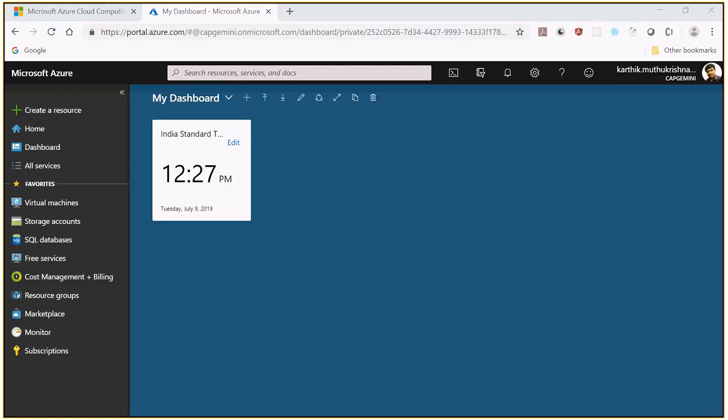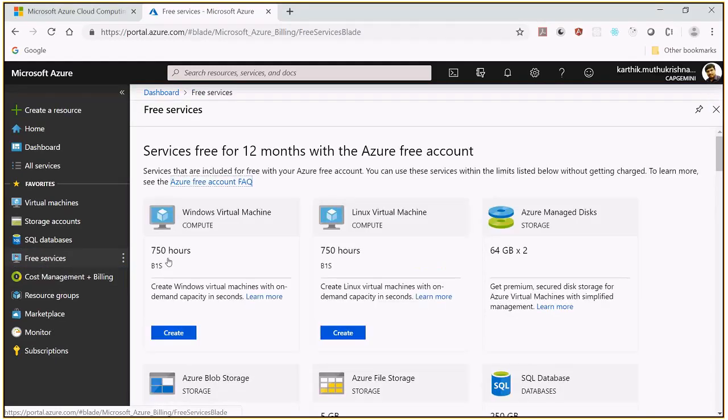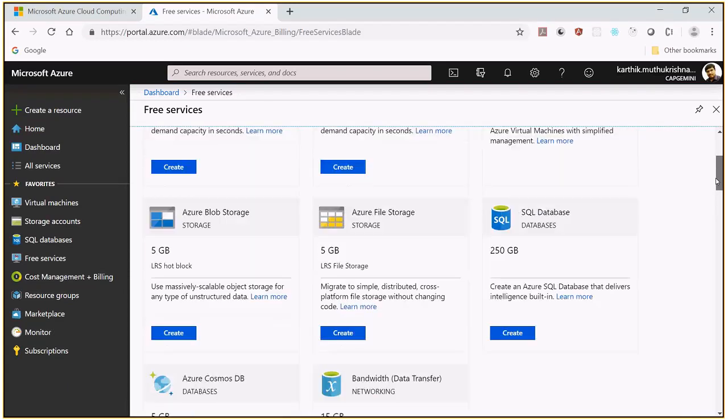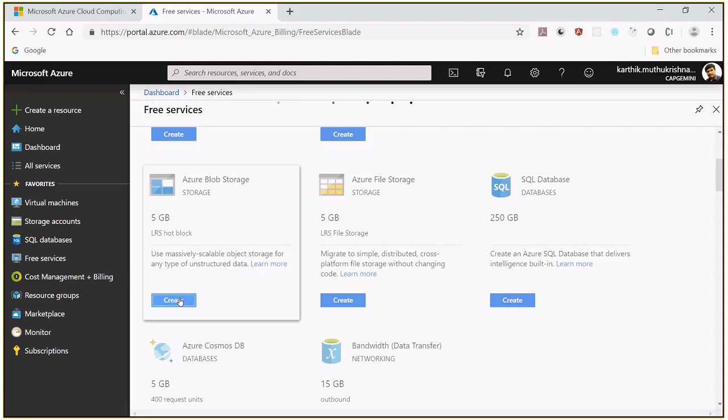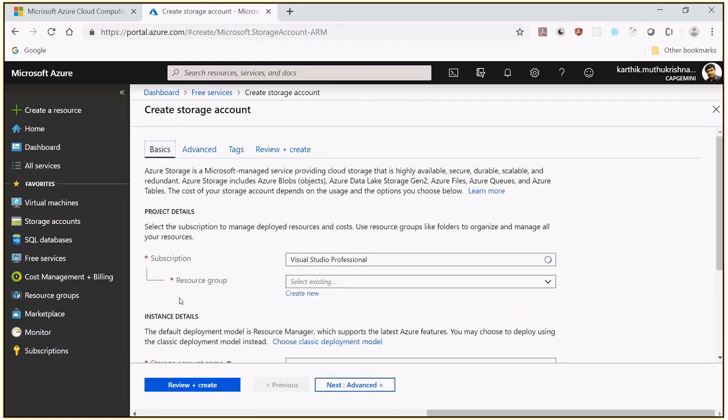And when you are going for the Azure navigation, it will navigate via blades. For example, I'm just going to click on a service called free service. Okay, let me explain what this free service is. When I click create, not this one, probably I'll go with monitor.